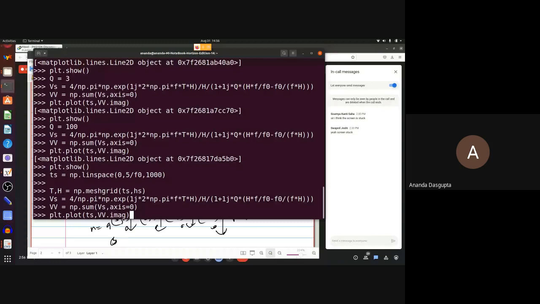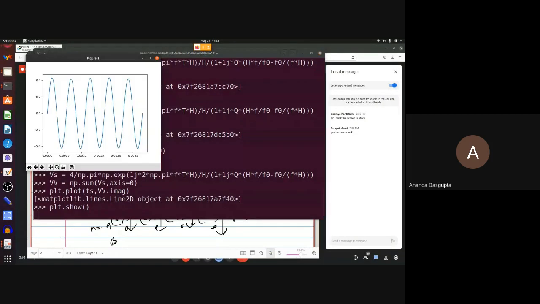But I need to calculate the mesh again. So that's your 5 complete periods.